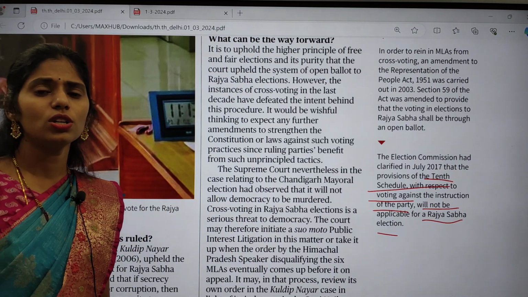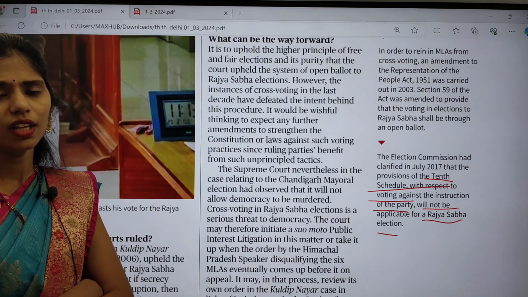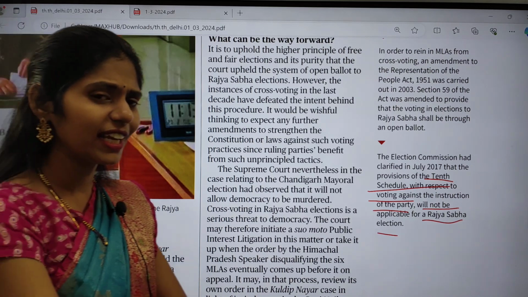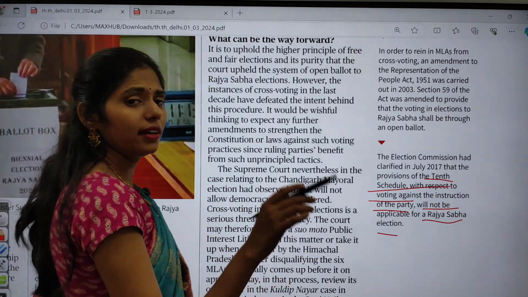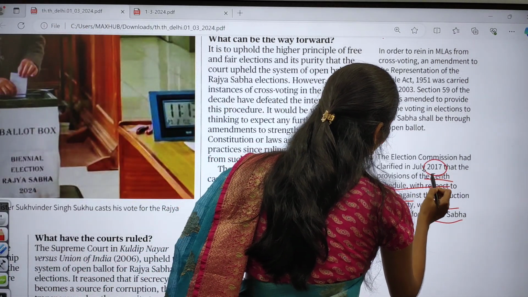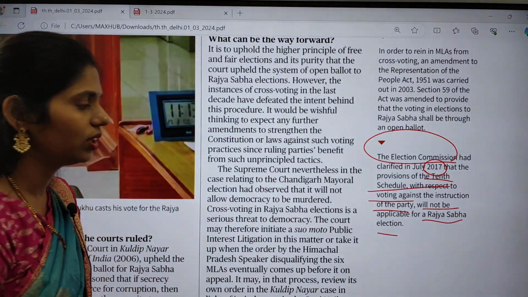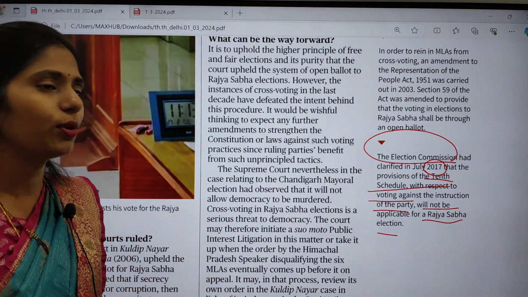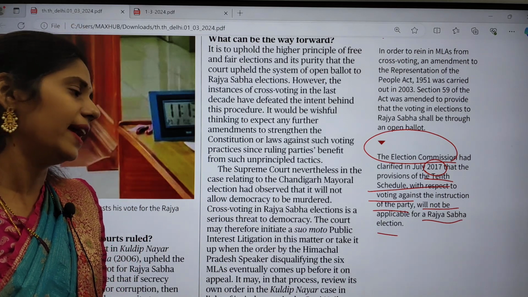The 10th Schedule is talking about the anti-defection law or anti-defection act. That is saying that if you are voting against the whip of a political party, you will be disqualified. But here in 2017 the Election Commission of India said that voting against instructions of a political party, like the whip, will not be applicable to Rajya Sabha election.